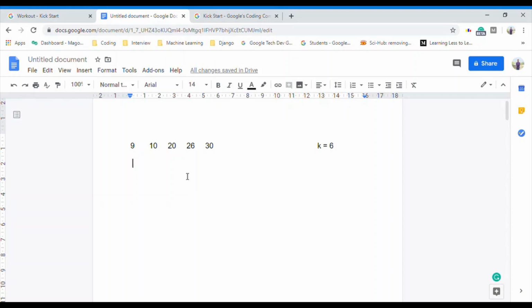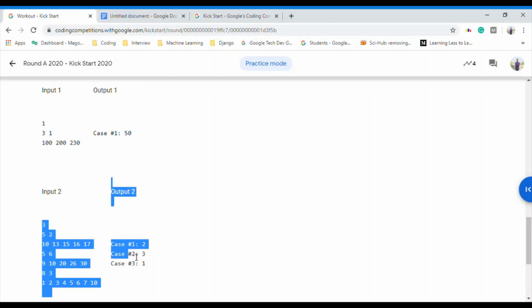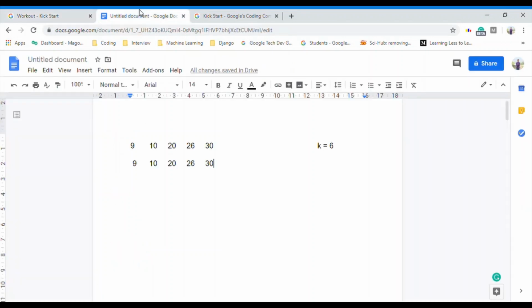Also, what I did and most of my friends did is: we have 9, 10, 20, 26, and 30. Okay, so this example I have picked up from here, and she can add up to 6 new sessions. Answer is 3. Let's check out how.